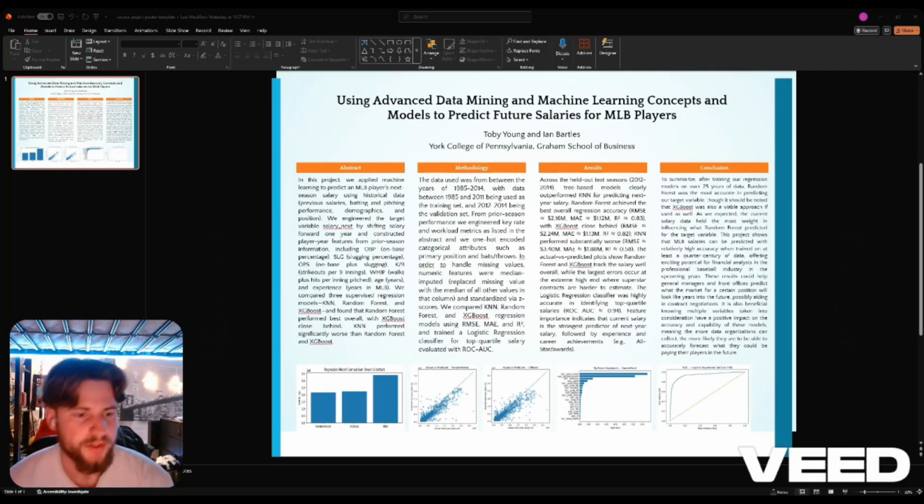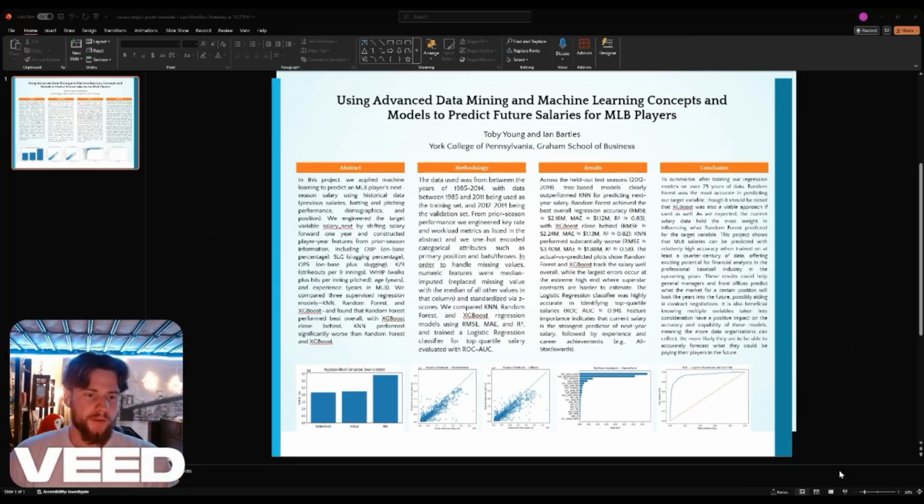And then you can see our ROC curve for our logistic regression model. And you can see the area under the curve number there. We rounded up to 0.94, but the actual number is 0.938. And yeah, those were the results of our project.